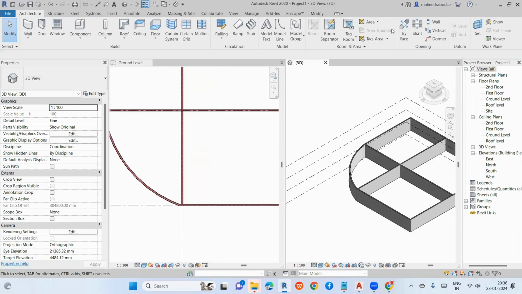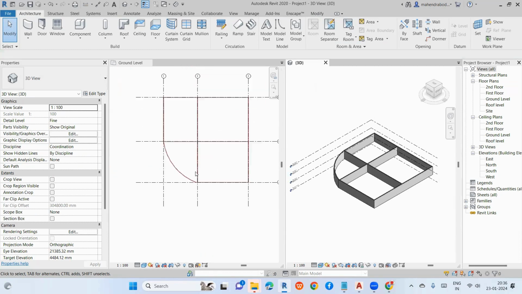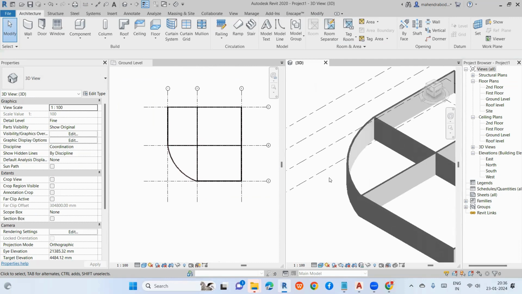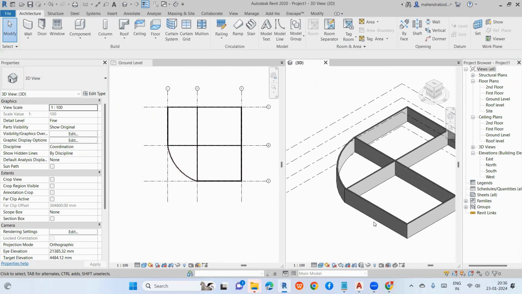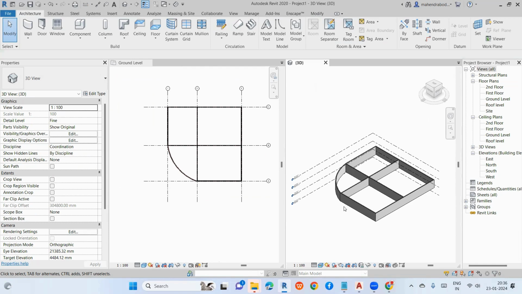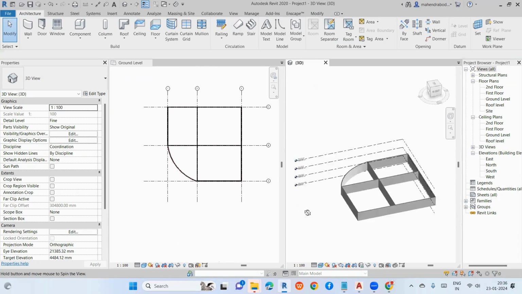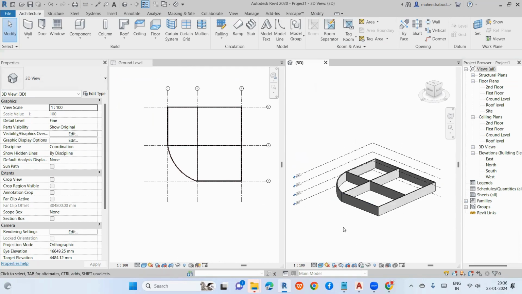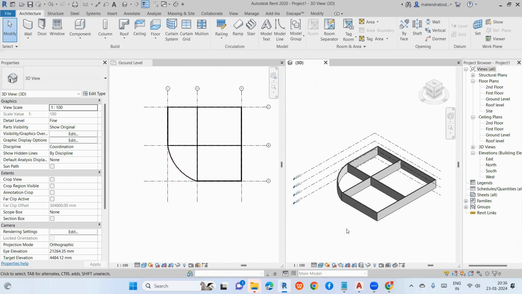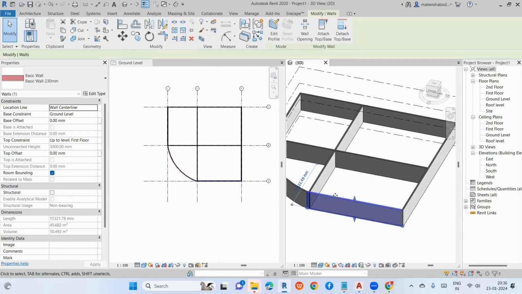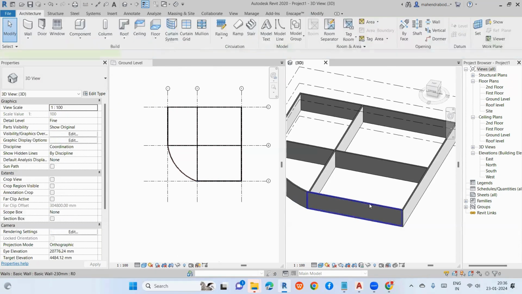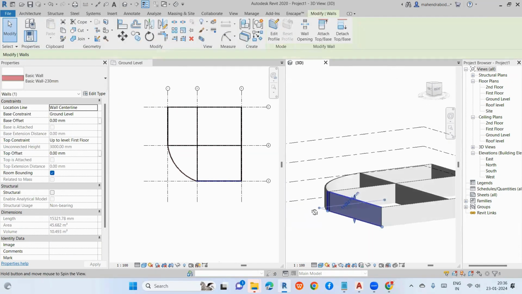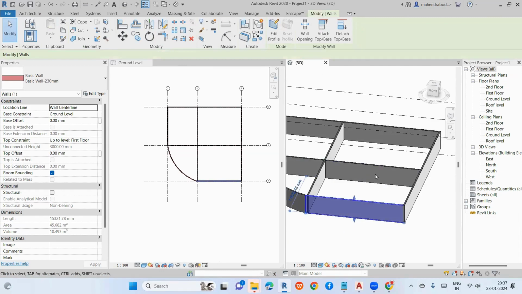So this is about the walls: how to create the wall, how to draw the wall, how to apply the materials. Any doubts on this? I'm going to stop here for today's session. If you want to rotate, press the shift key and the mouse scroll button. You can rotate like this. If you want to rotate around a particular wall, select the wall. It will rotate like this.